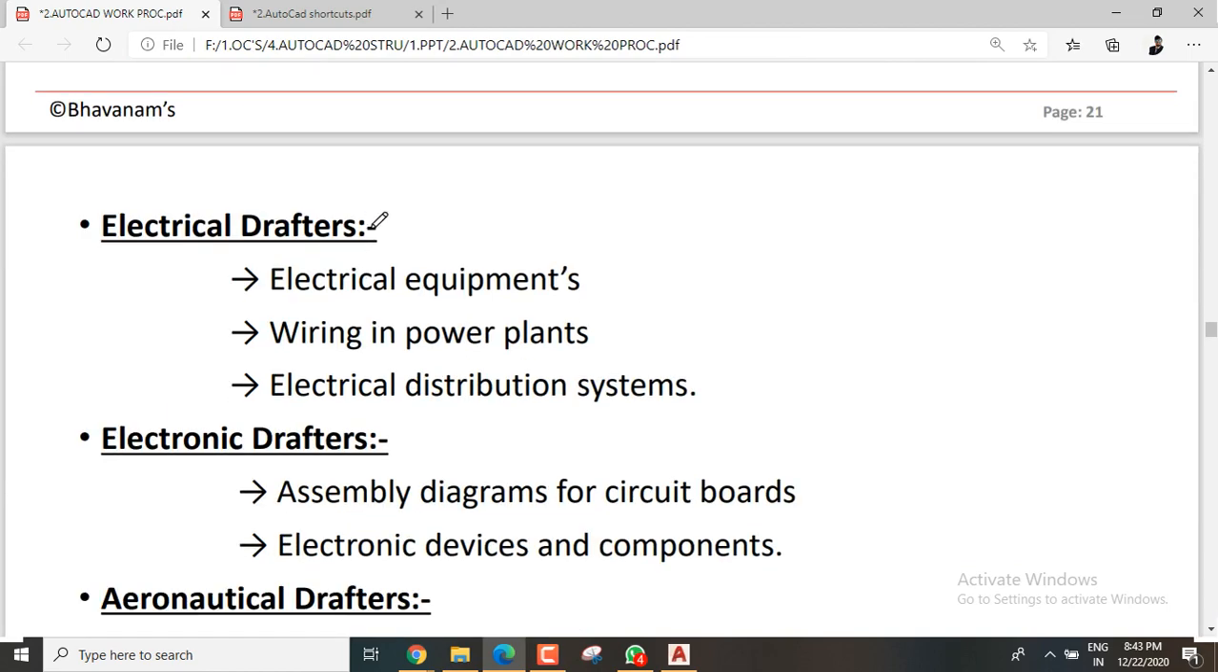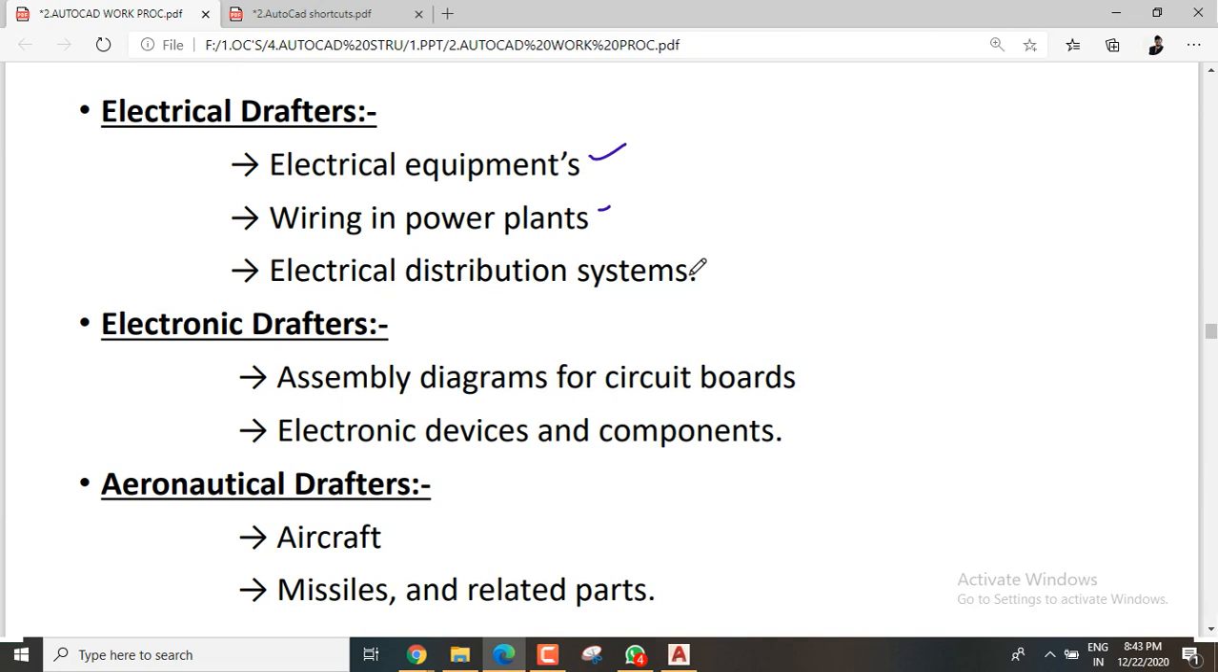Coming to electrical engineers: they will show the electrical equipment and wiring in power plants and electrical distribution systems. Even in civil engineering, whenever we complete the architectural drawing, we need an electrical drawing for the fans, lights, and all these things. At that time the electrical engineer needs to take our project as the base. If you have a bedroom here, your fan needs to come only here, above the bed.